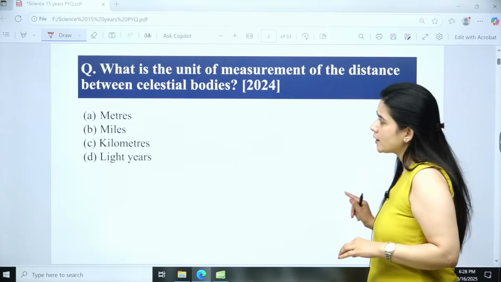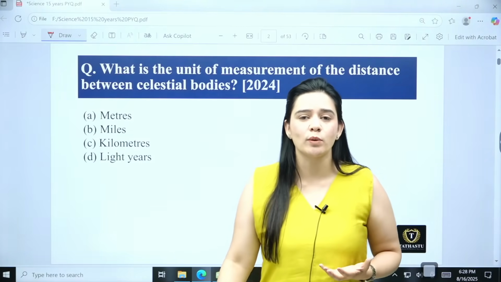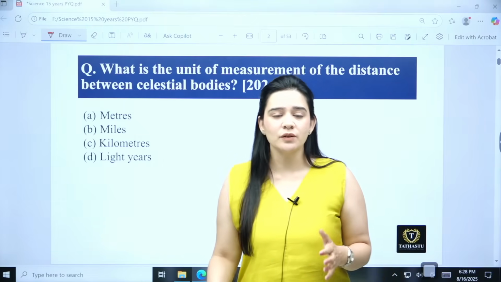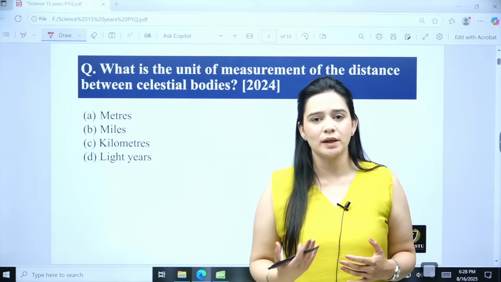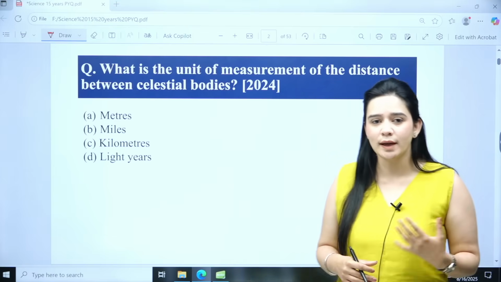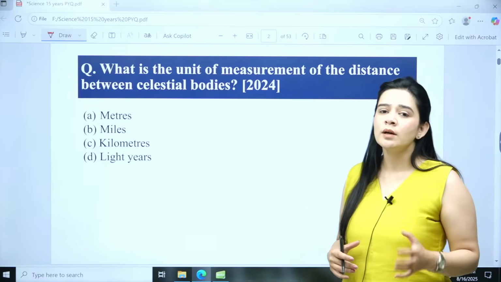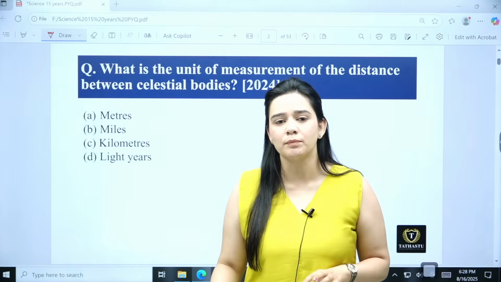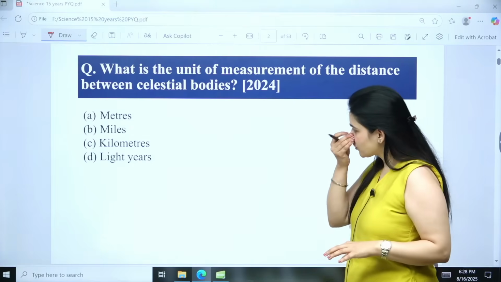Now in the science section, majorly the questions that come, you will see a lot of questions from chemistry, and the second subject is biology. Comparatively, if we see between the three, we have biology which has a higher weightage than chemistry and then physics. But yes, we cannot ignore the fact that there are topics that we need to cover since they have been covered in the prelims or in the previous year questions. So let's begin with the first question.